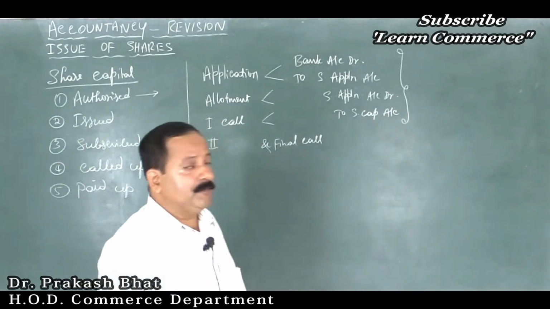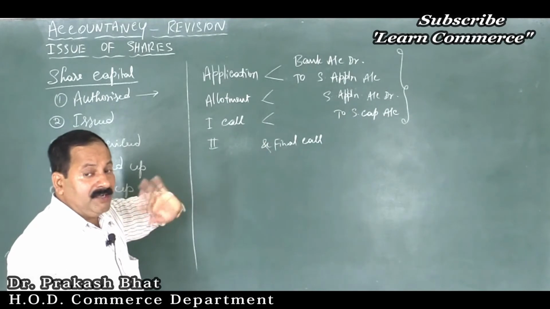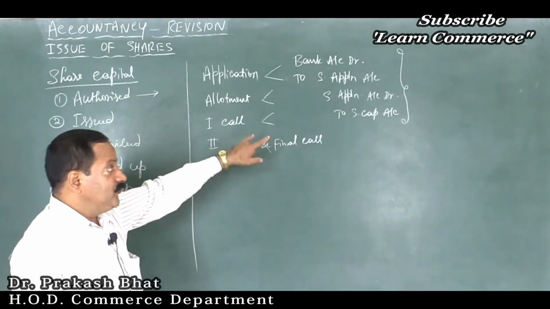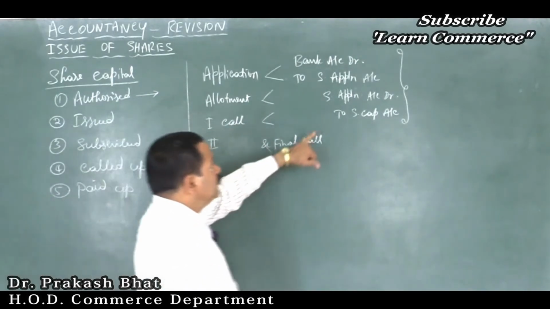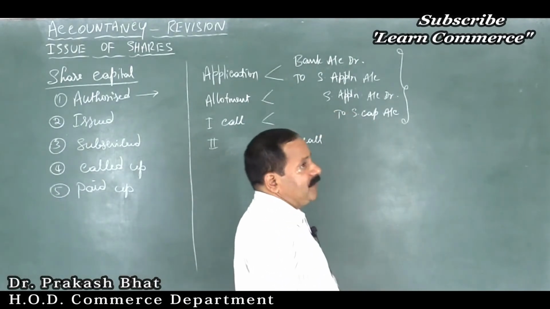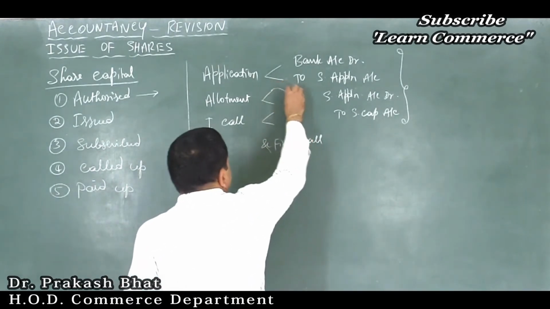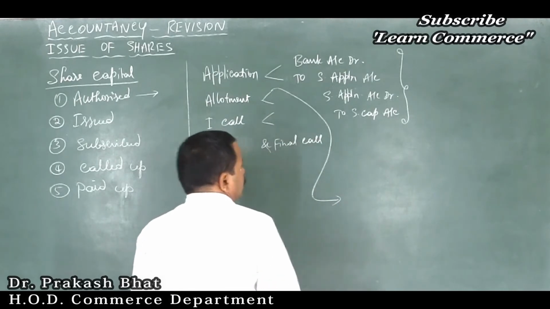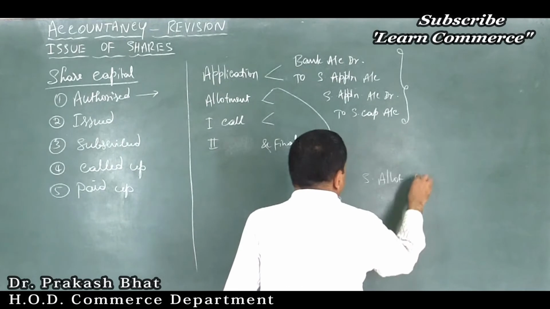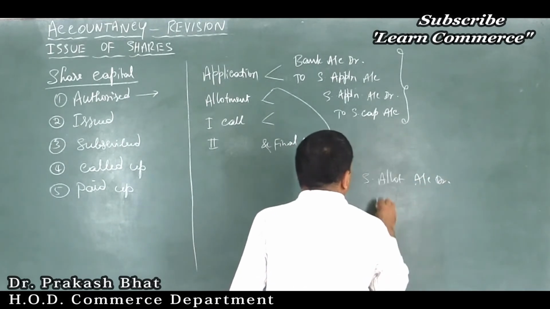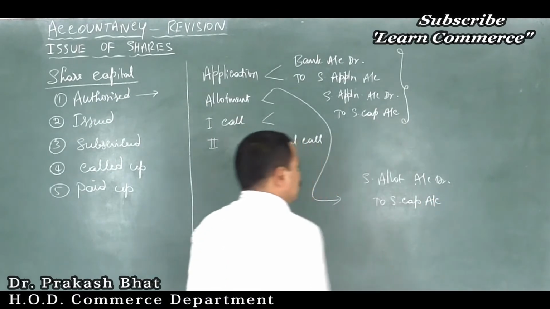Whatever amount is collected from the public is nothing but capital of the company. It is not a loan, it is capital, because shareholders are the owners of the company, equity shareholders are the owners of the company, right? So, share application account is related to share capital account. Then, let us move on to the second stage, that is the allotment stage, isn't it? Share allotment, equity share allotment or share allotment account debtor to share capital account.